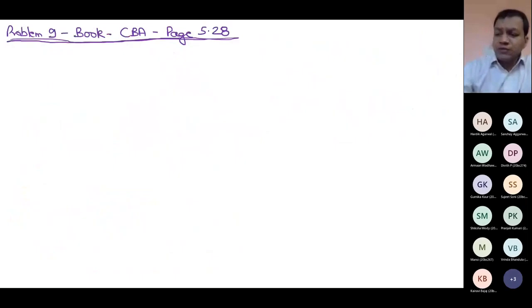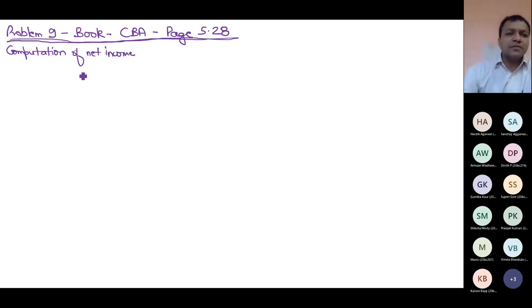So for the presentation, when I prepare the final column or the main format, computation of net income. Logically, I should not use the word net income, but since the question is using net income, I am writing net income, but otherwise it is total income. You must know net income of X for the assessment year 2021-22.